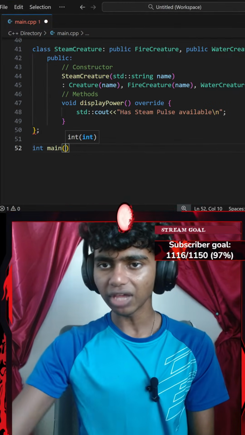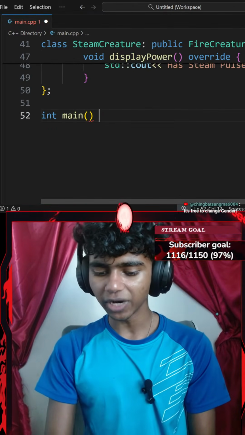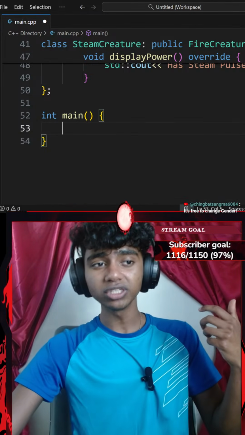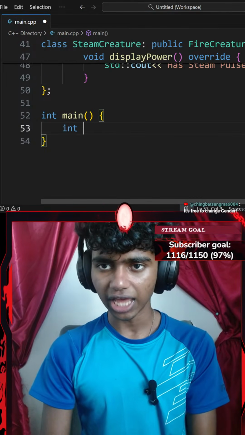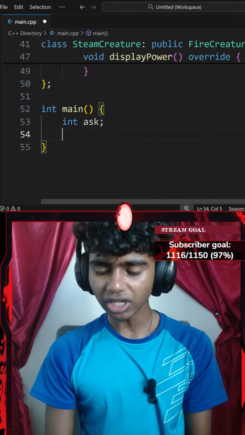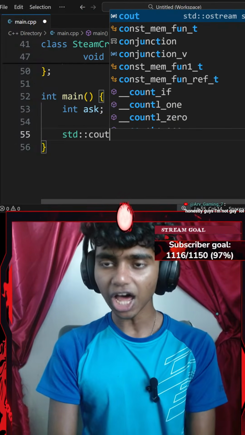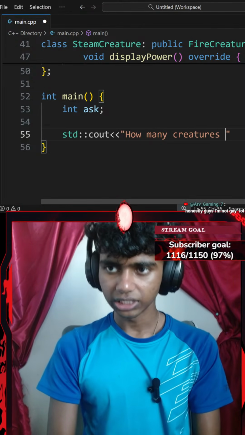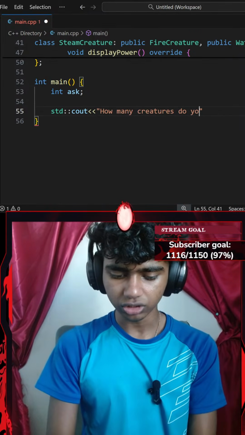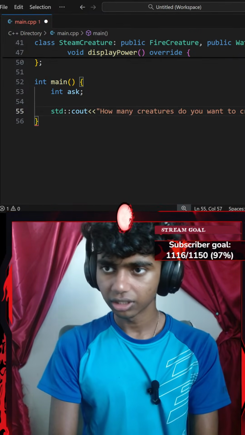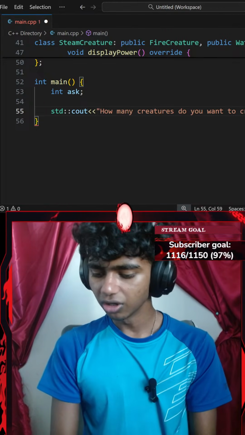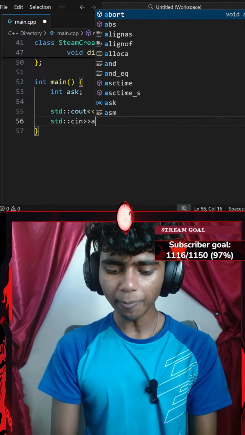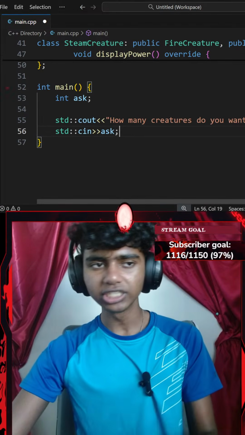Next up, let's create a main function. I'll go with integer main, add a pair of parentheses, and then a pair of curly braces. Inside the main function, I'm going to ask the user how many creatures they want to create. Maybe I create an integer variable called ask. Then a standard console output with an insertion operator that says, how many creatures do you want to create? I'll end that with a semicolon. Then a standard console input with an extraction operator, into my ask variable, ending with a semicolon.